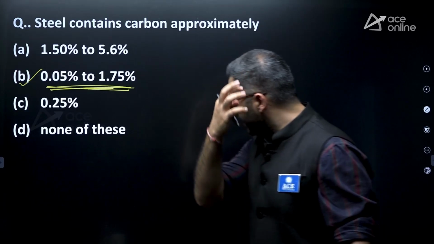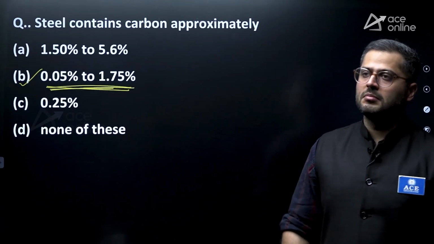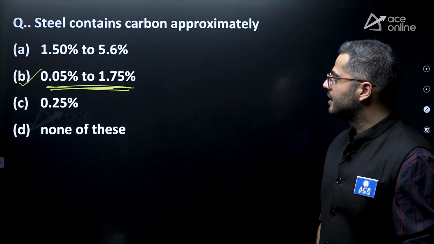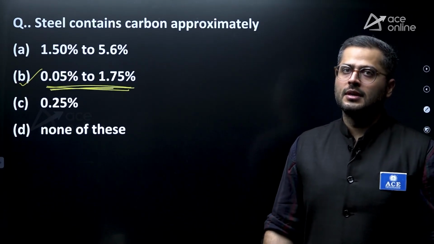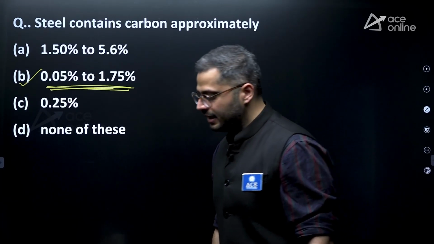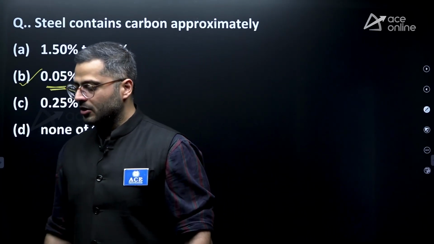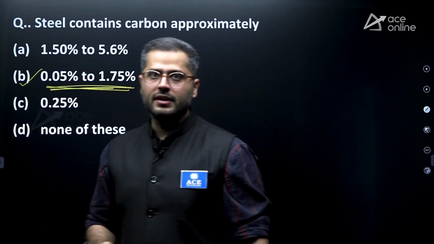We generally do not provide greater than 1.7% because of the fact that it would become highly brittle. And generally, we do not provide less than 0.1 also, because it will be very, very ductile and that much elongation cannot be adopted.